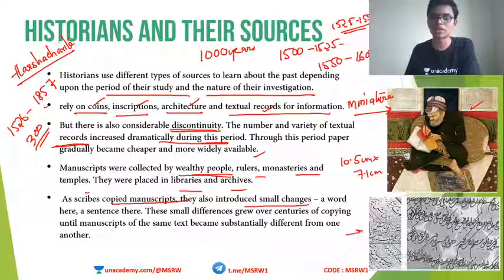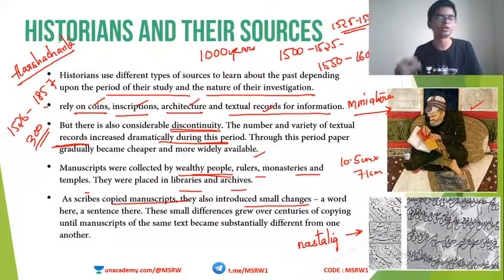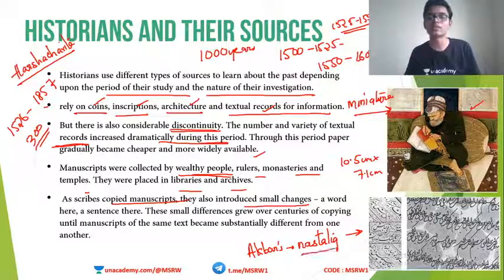The first font here is called the Nastaliq. See, this is very evenly spaced, very clear, very legible, easy to understand, very beautifully written. That is known as the Nastaliq style. This is Akbar's favorite style. The great Mughal Emperor Akbar loved calligraphy, and Nastaliq style was his favorite calligraphic style.